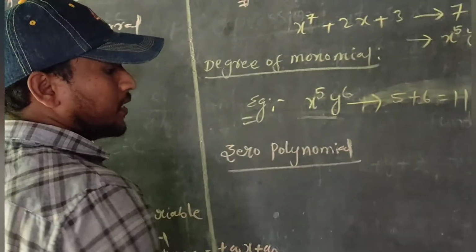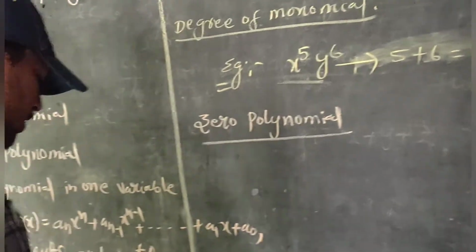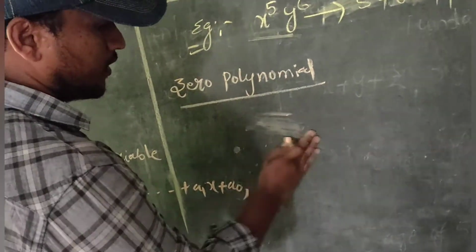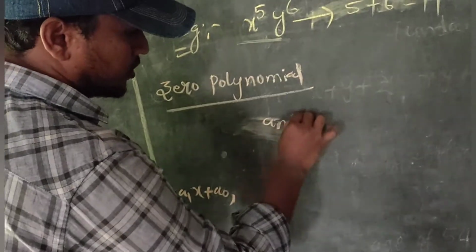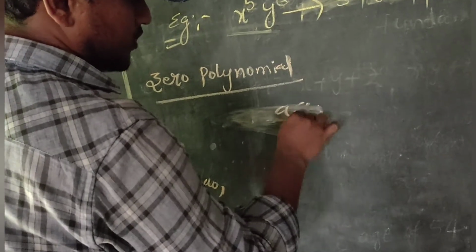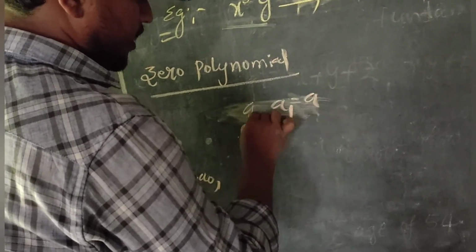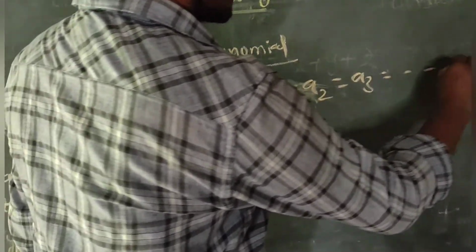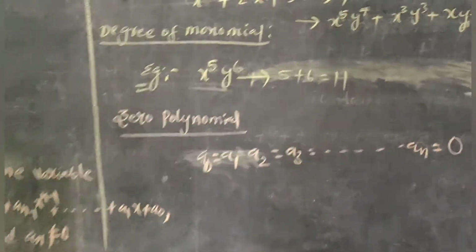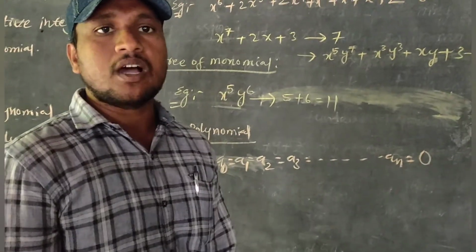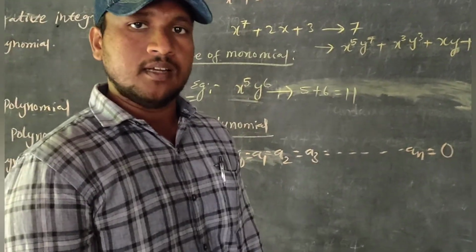So a zero polynomial is one where all the coefficients, a n, a n minus 1 and so on down to a1 and a0, are 0. If all coefficients are 0, then it is called the zero polynomial.